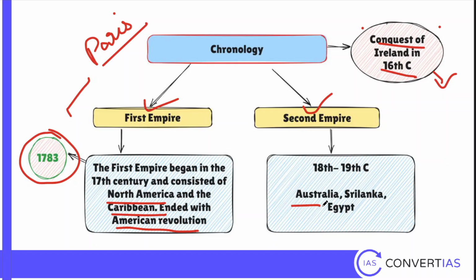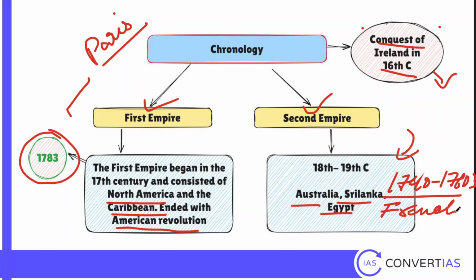Here you have Australia, Sri Lanka, Egypt. India was found by the Portuguese already. Britain just had to conquer it from other powers. From the 1740s to 1760s, they fought the Carnatic Wars in India with the French. So they had to fight with other powers to get control over India, but India was already found. So it is in the Second Empire time that Britain is conquering India.